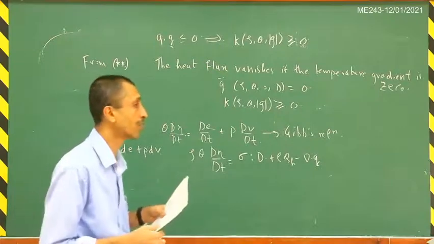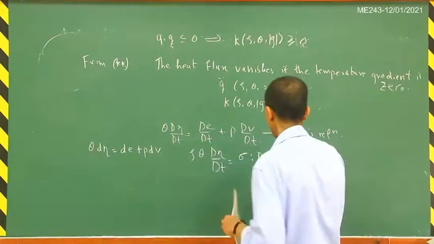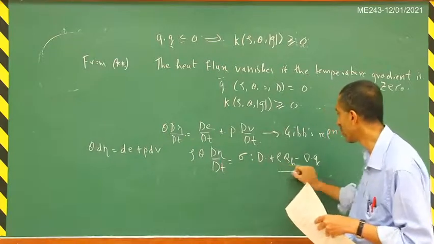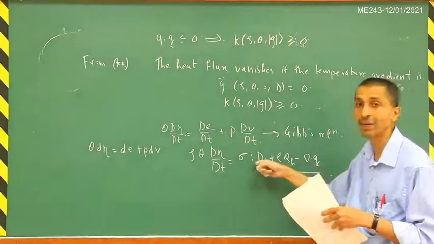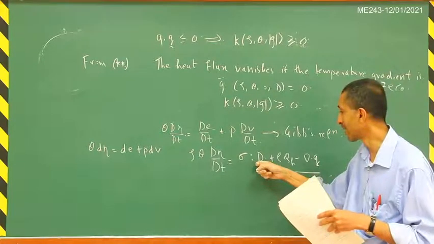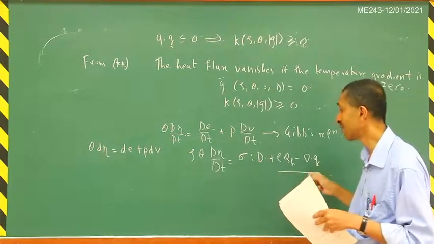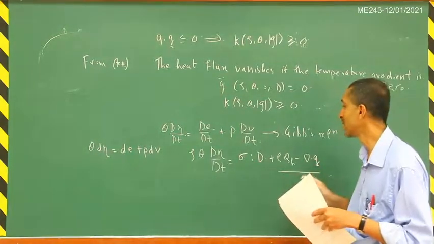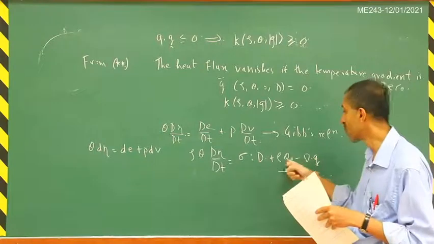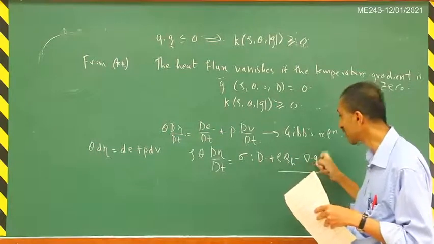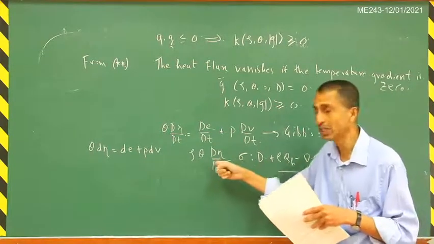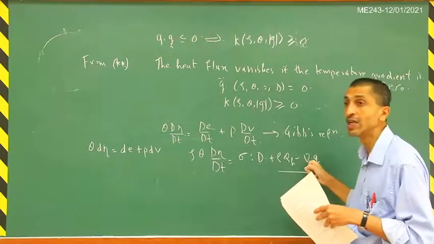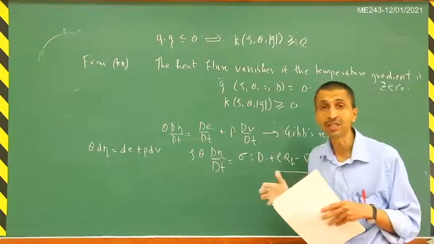In the case of thermoelasticity, we saw that the equation for the entropy change involved only this part. There was no sigma matrix inner product D in that particular case. So there we concluded that a process is isentropic if and only if it is adiabatic. That means if rho QH minus del dot Q is equal to 0, then the entropy does not change, and if the entropy does not change, then rho QH minus del dot Q is equal to 0. So basically in thermoelasticity there is no dissipation.